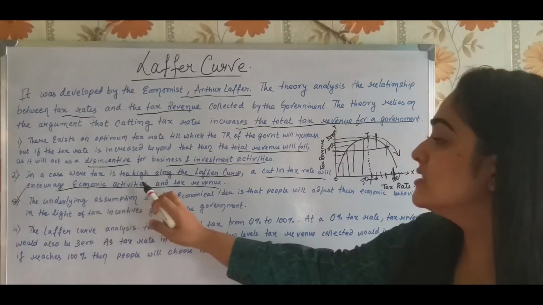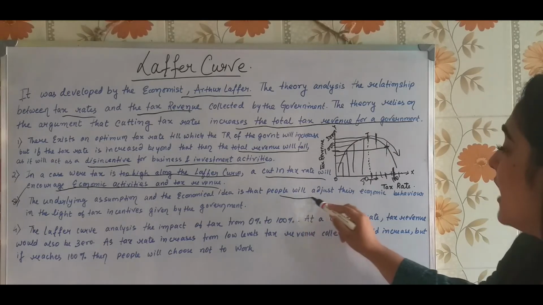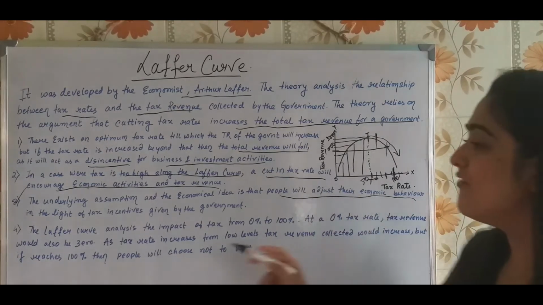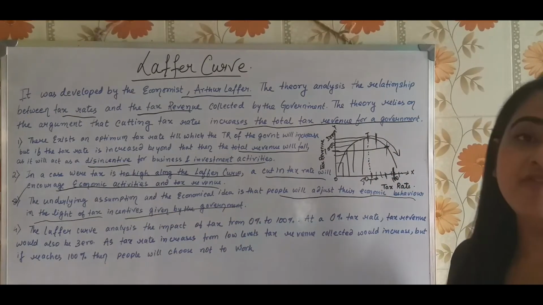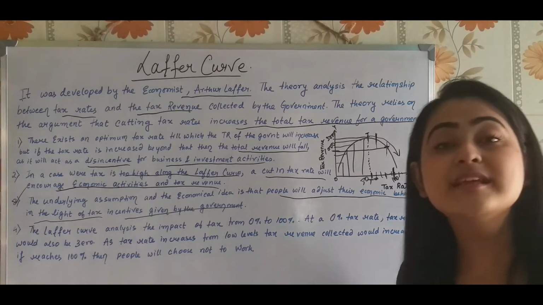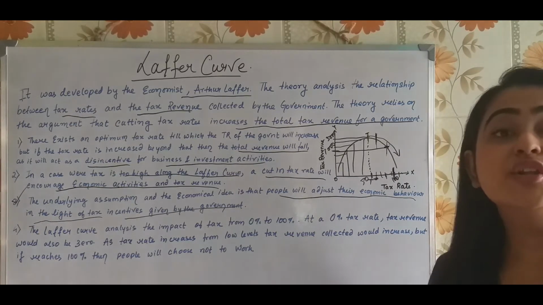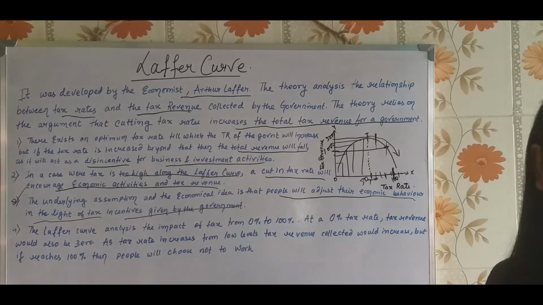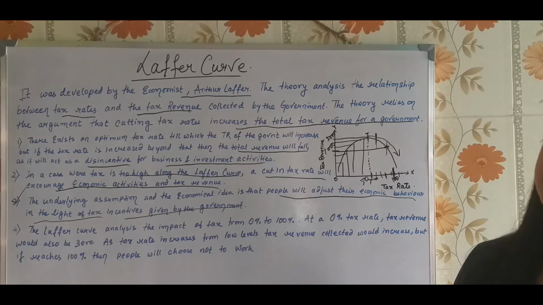The underlying assumption and the economic idea is that people will adjust their economic behavior in the light of tax incentives given by the government. The reduction of tax will act as an incentive for the people who are working, and if the government keeps on increasing the tax rate, it will act as a disincentive.